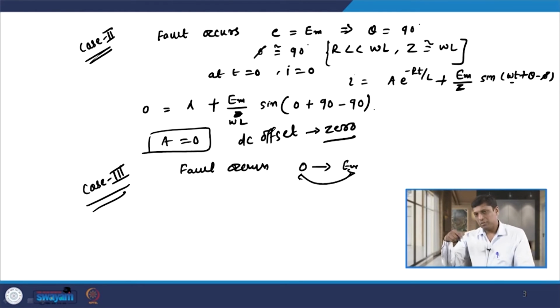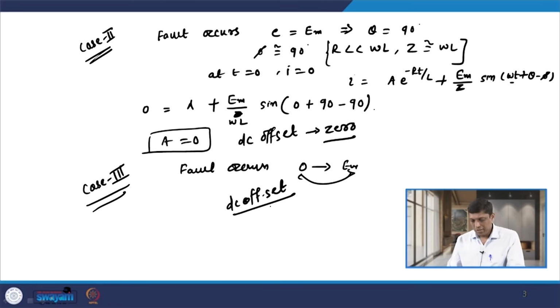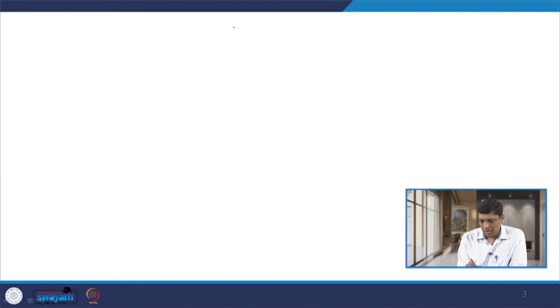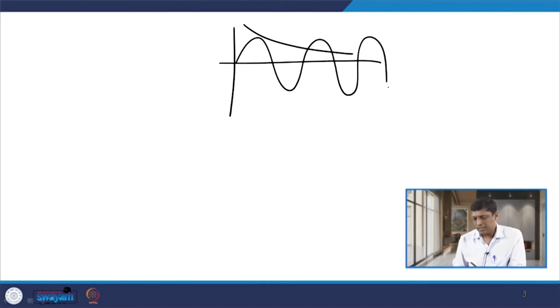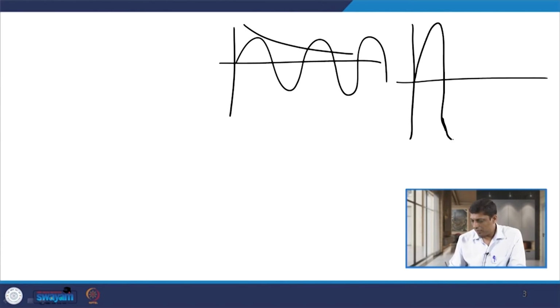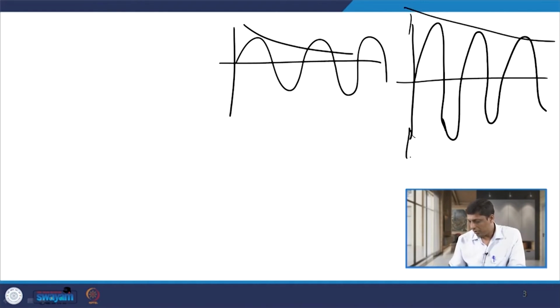So, in any case, whenever switching takes place between 0 and EM, the DC offset is present in the circuit, in the fault component. We know that fault current is asymmetrical in nature. If I draw the wave shape of fault current, this is our decaying DC component and this is our steady state component. If I combine these two, then we have the fault current magnitude like this.